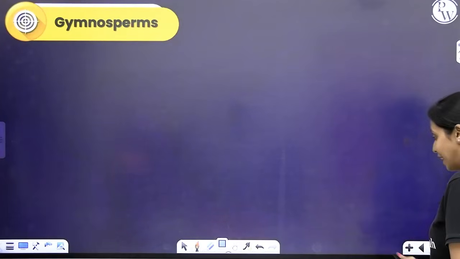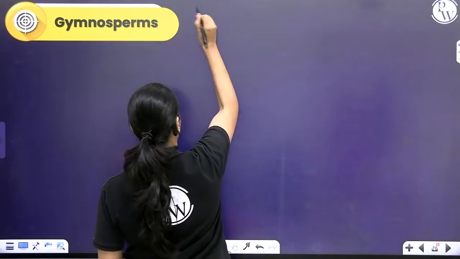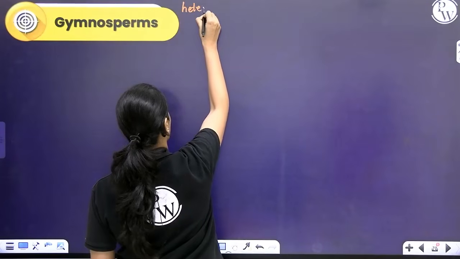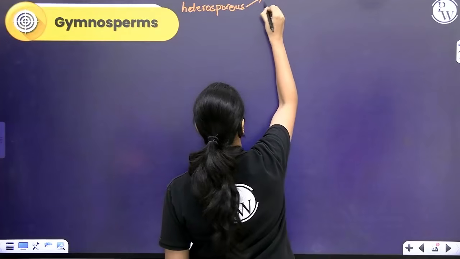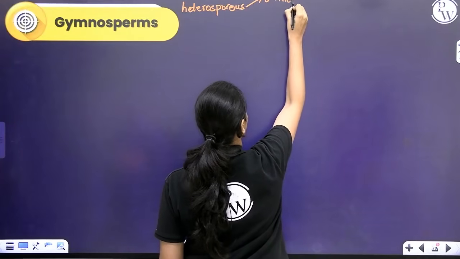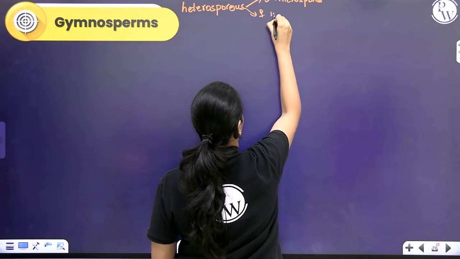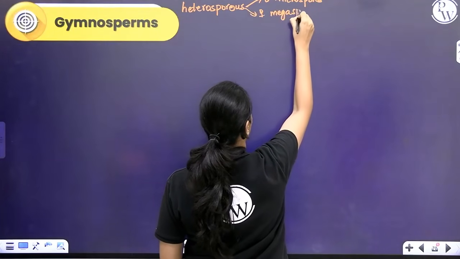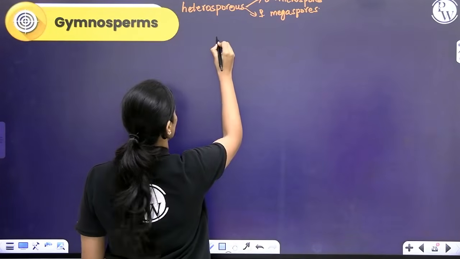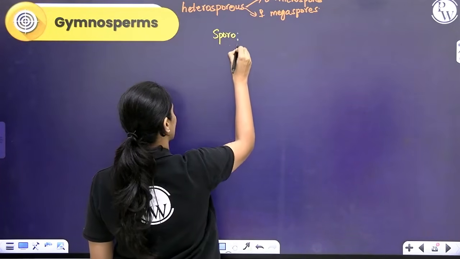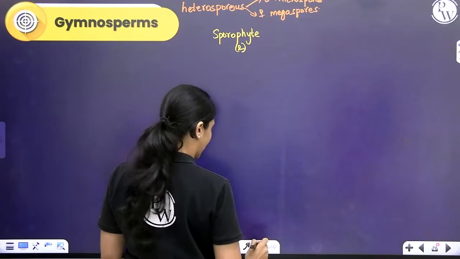Now let's talk about the life cycle of gymnosperms. In gymnosperms also, okay, gymnosperms are strictly heterosporous. Every gymnosperm is heterosporous. It produces two types of spores, male microspores and female megaspores. Sporophytes are the dominant plant body. So the sporophyte is diploid. This is dominant.